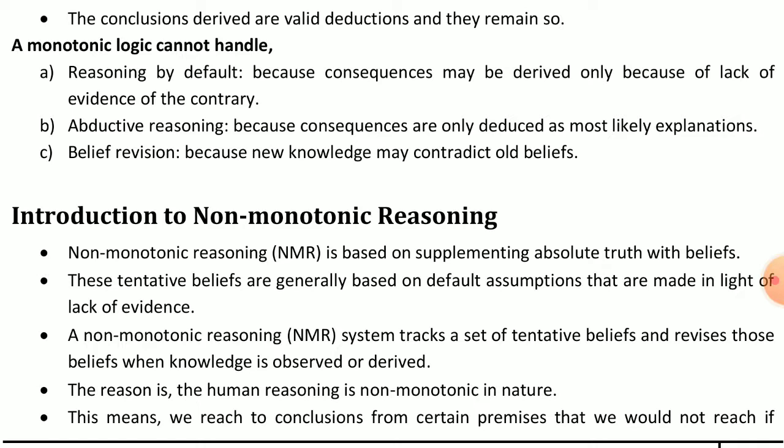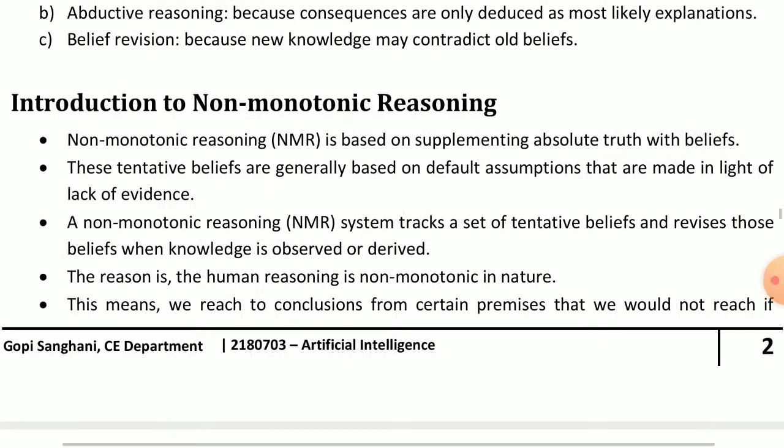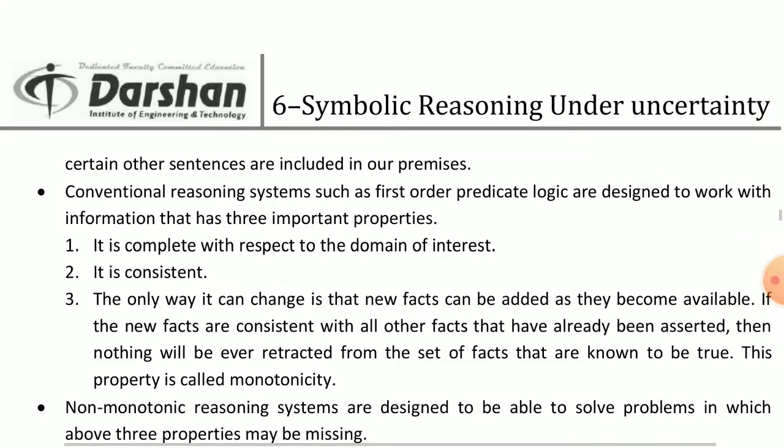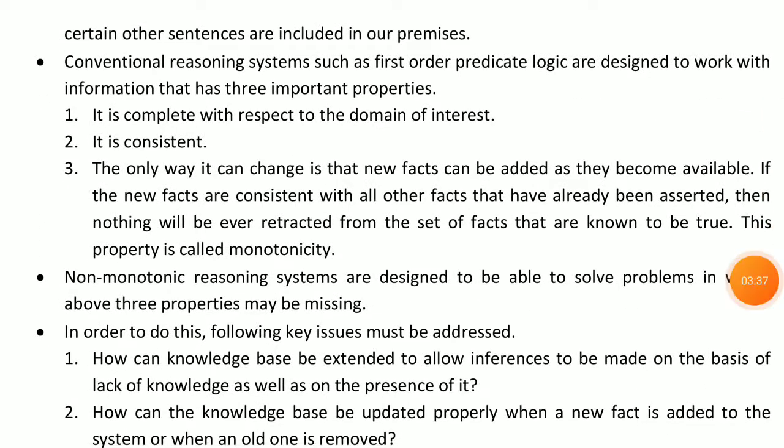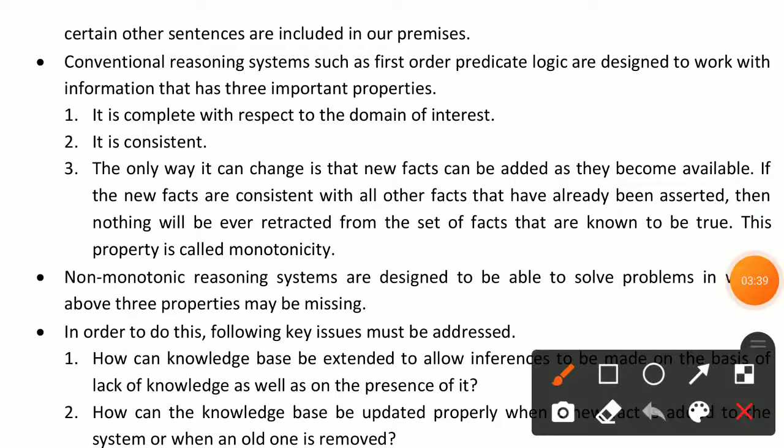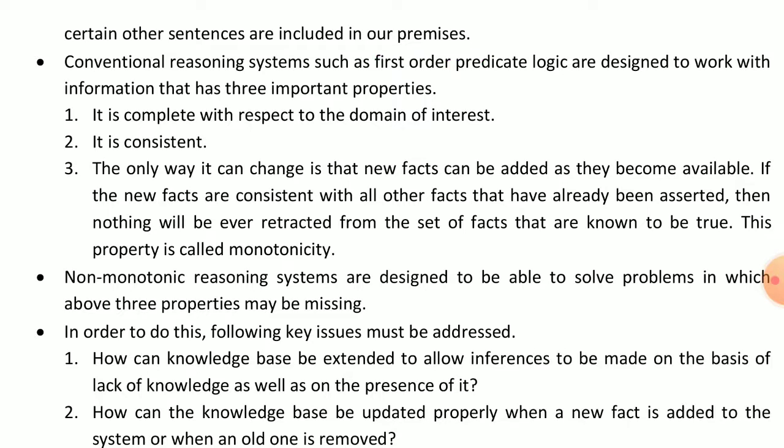Here the word premises means assumptions. We can assume something and we can check whether our assumption is right or wrong.